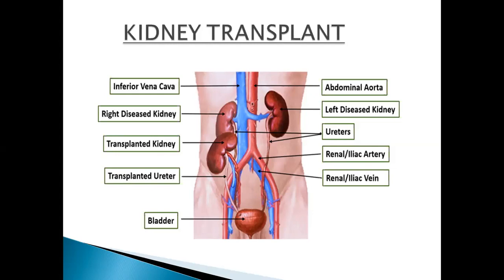The donor's kidney is transplanted into the patient's body and is connected to the patient's blood and urinary system. And do you know that the average lifetime for a donated kidney is 10 to 15 years? When a transplant fails, the patient may be given a second kidney transplant. In this situation, the patient is treated through dialysis for some intermediary time. This is all about kidney transplantation, and here our topic comes to an end.